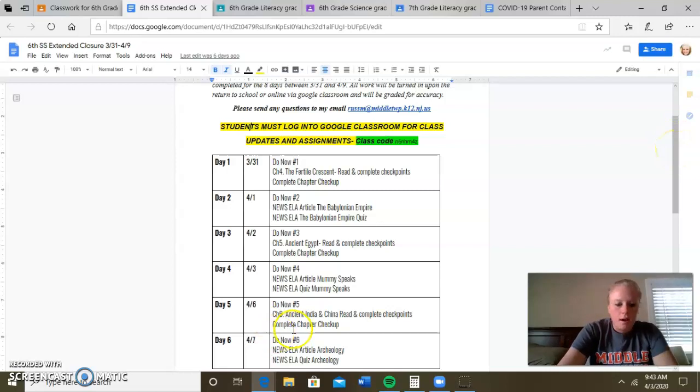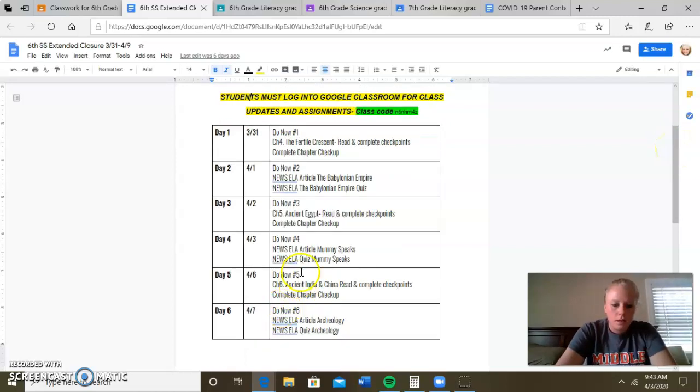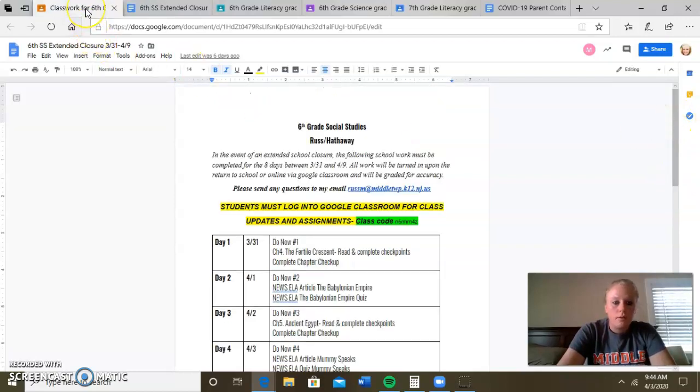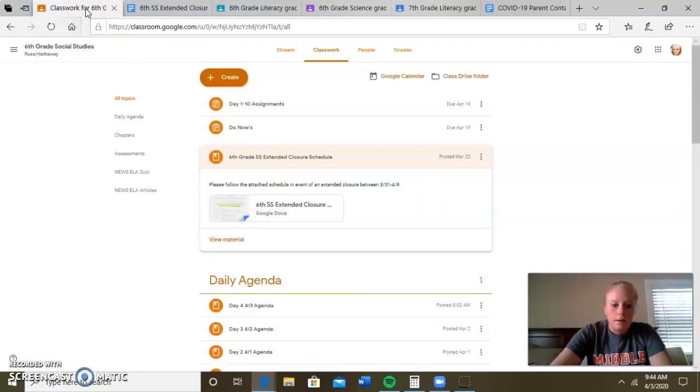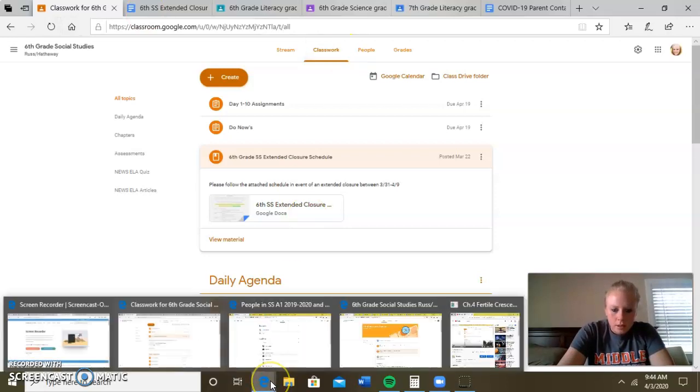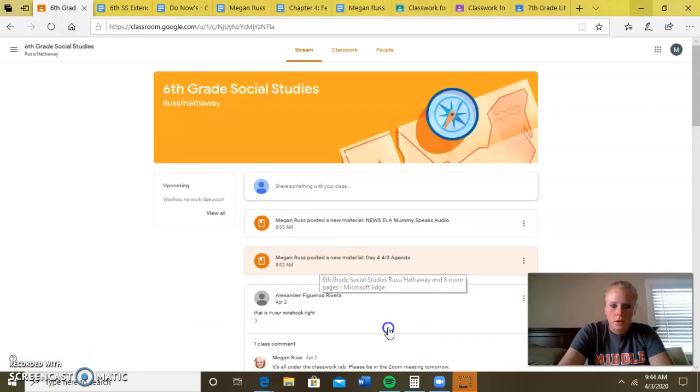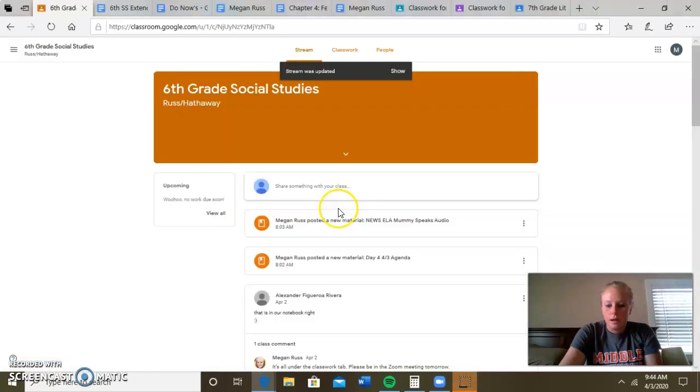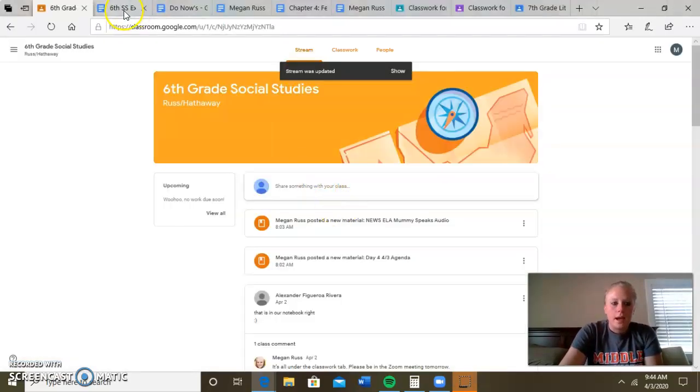So day 5, we are going to do a do now. Do now number 5. You're going to listen or read chapter 6, Ancient India and China. You're going to complete the checkpoints and complete the chapter checkup. I'm going to go through how to get to every one. I'm actually going to switch my screen just because I want to make sure you can see exactly what you might see on your own page. So I'm going to quickly exit out of some of this stuff.